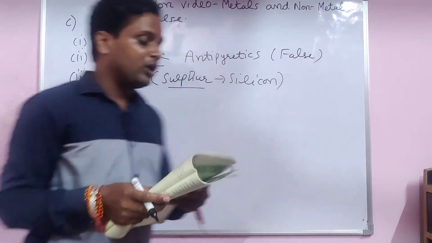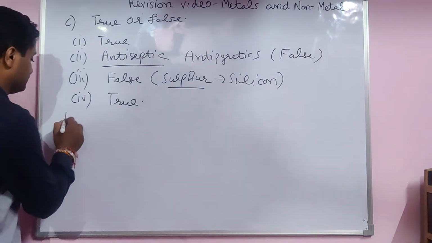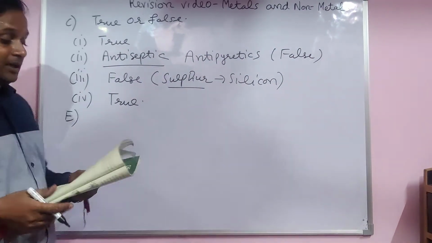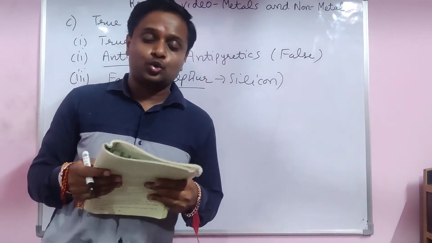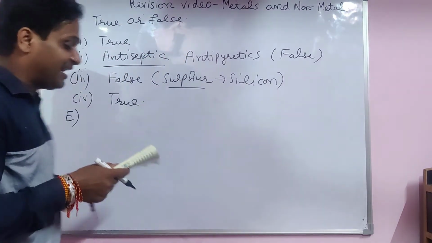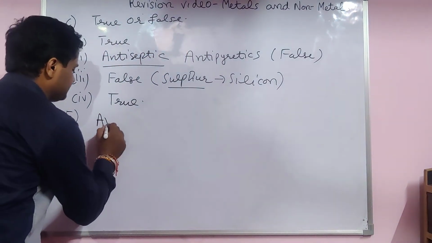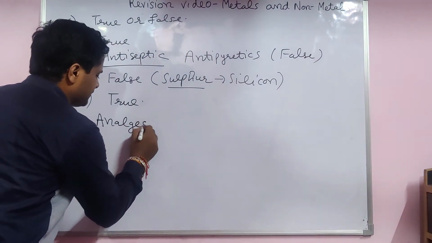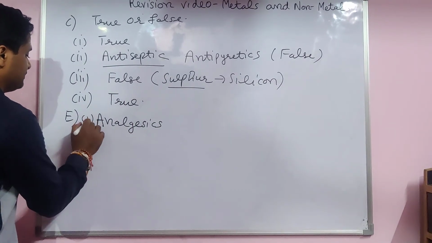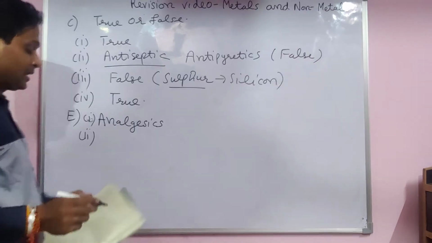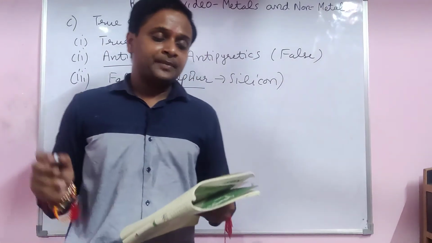D part. Now come on the E part. Give one word for the following. Medicine used to relieve the pain. Analgesics. Yes, E part, first part is there. Now the second part.